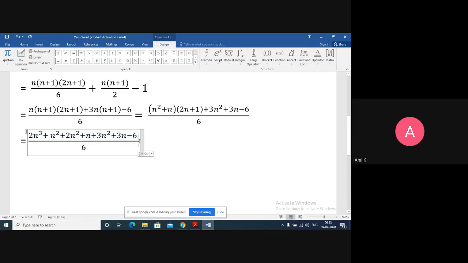Now at the end, you can add the like terms and keep unlike terms as they are. This 2n cube will remain as it is. Now the n square terms: n square plus 2n square plus 3n square is 6n square.